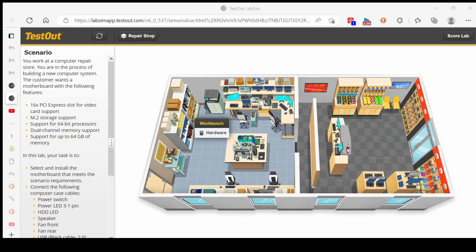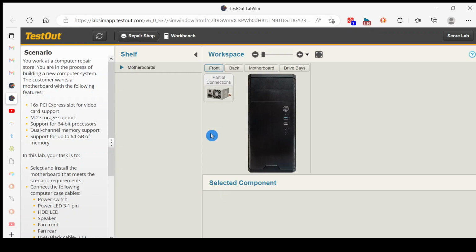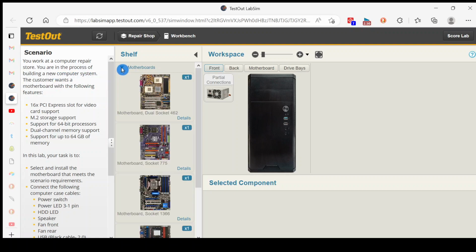Alright, so the purpose of this lab is to choose and install a motherboard. So let's break that into two parts. Let's start with the first part, choosing the motherboard. We'll click on hardware, and then we want to choose the motherboard. On the shelf, we'll mouse over to motherboards and expand the motherboard.